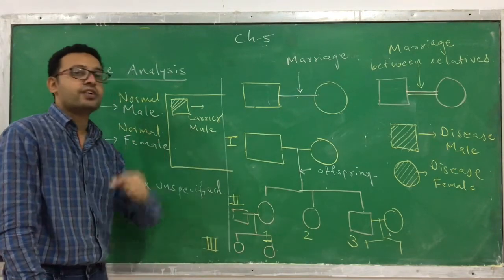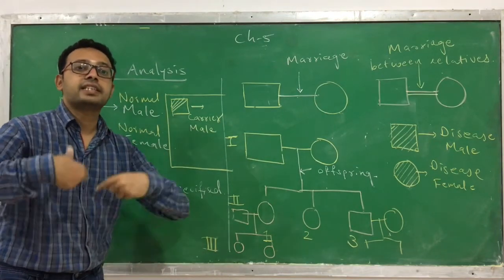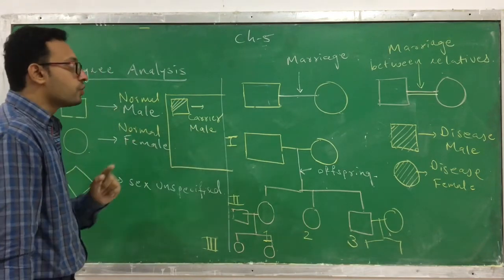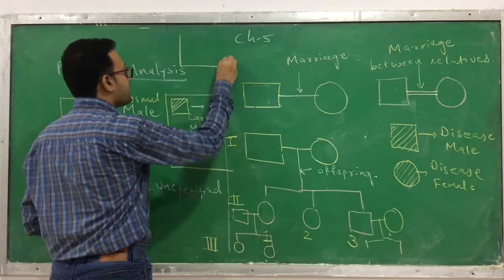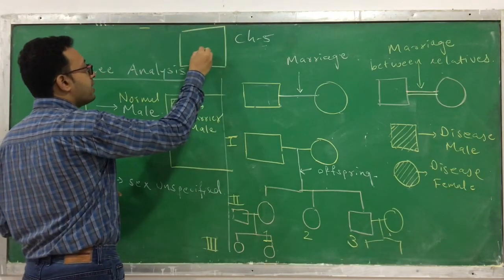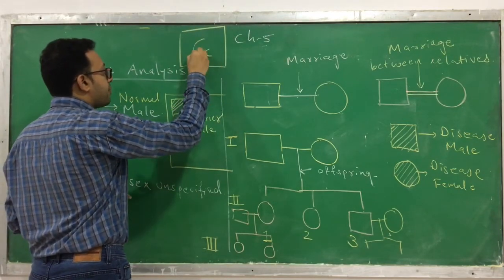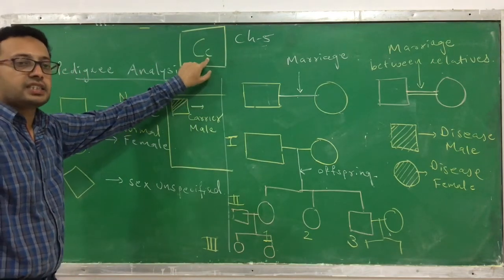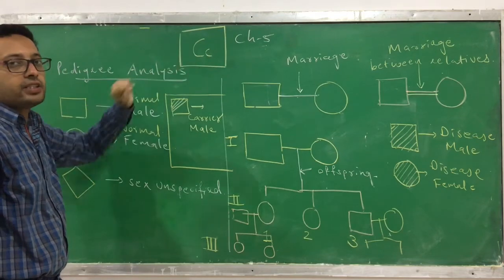It has a gene for a disease, but it doesn't get expressed because it is a recessive gene. Clear? You know the rule. Only the dominant will express, recessive will not express. Assume the person has such a gene, the small c is a recessive gene, the capital C is a dominant gene.